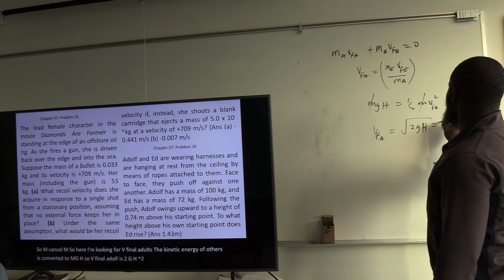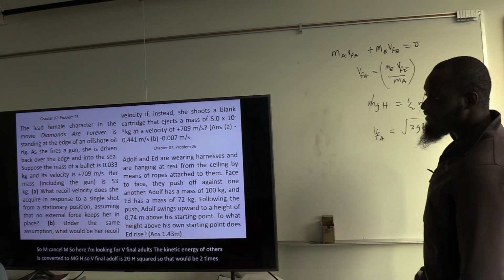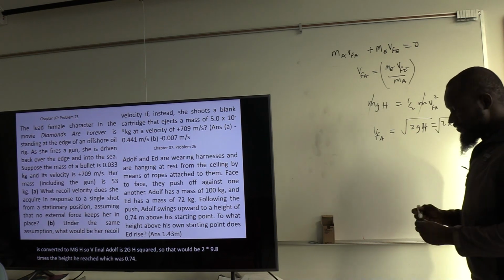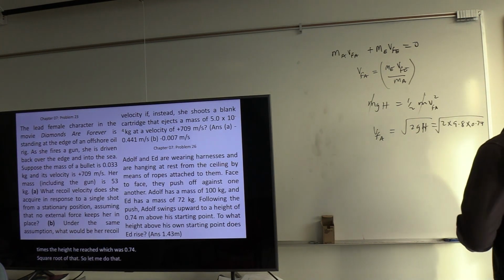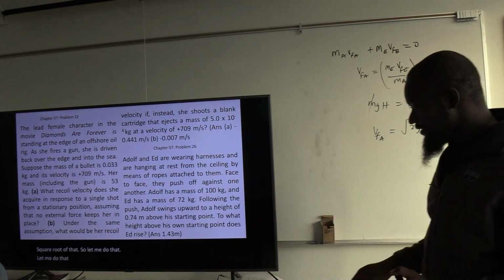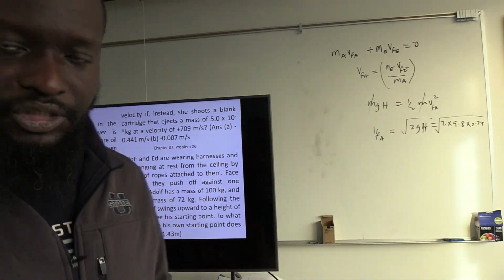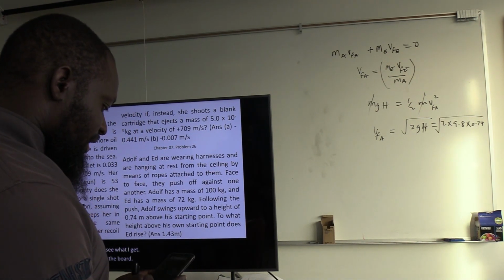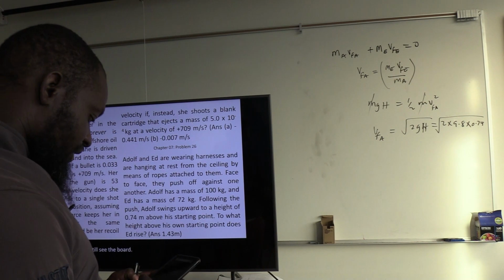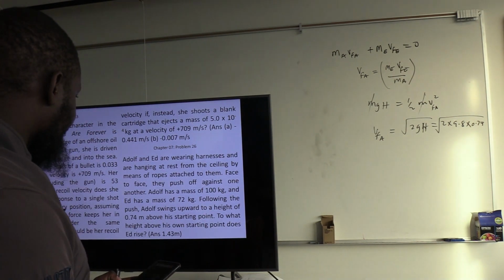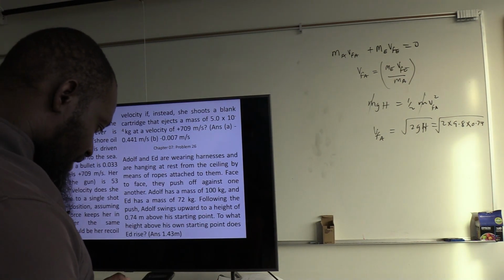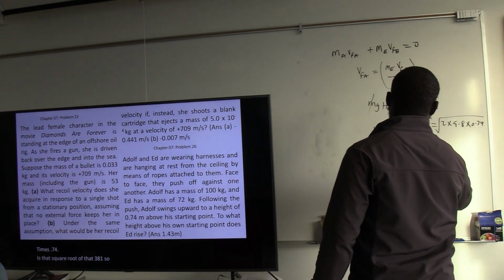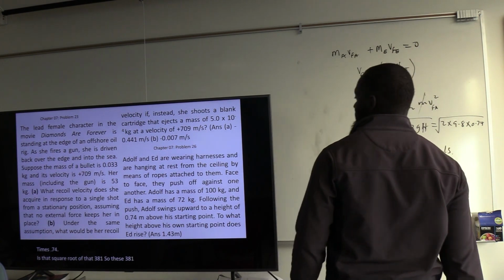So that would be 2 times 9.8 times the height he reached, which was 0.74, square root of that. Let me do that really quick and see what I get. Make sure you guys can still see the board. 2 times 9.8 times 0.74 is that, square root of that: 3.81. So this is 3.81 meters per second. Okay, good.